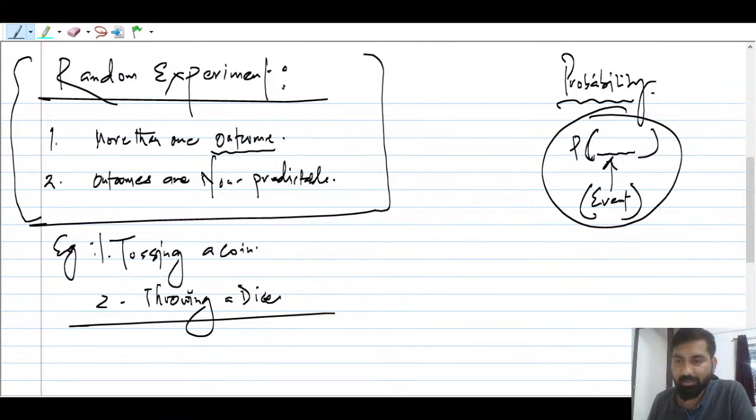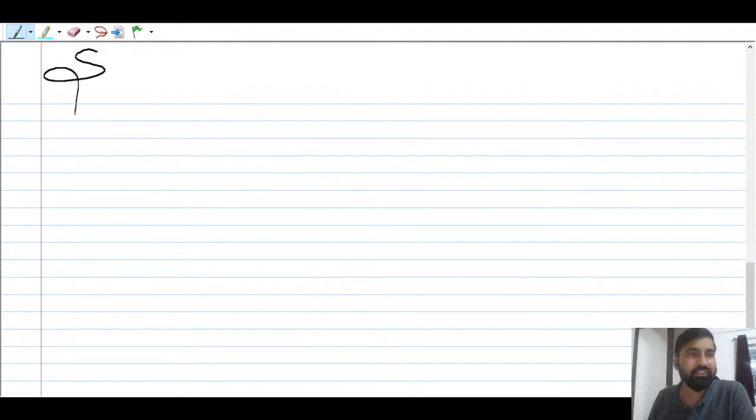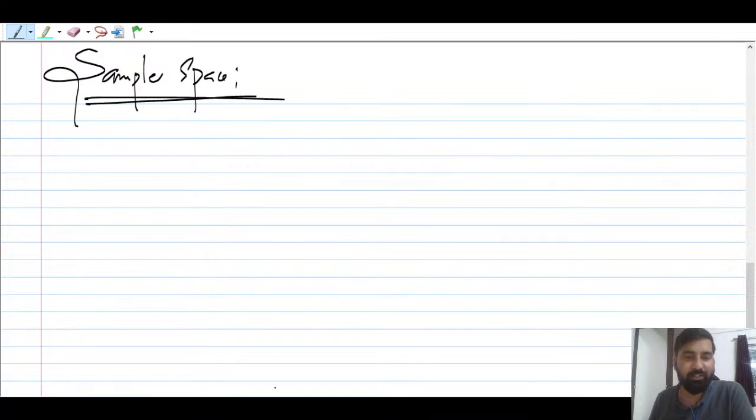Next is the sample space, guys. To understand the sample space, you should have knowledge about sets. But it's okay if you don't, I'm going to cover everything, right? That is very important. So what is this sample space, guys? Can somebody tell me the meaning of sample space? The collection of all possible outcomes is known as the sample space, right? That you have to understand.